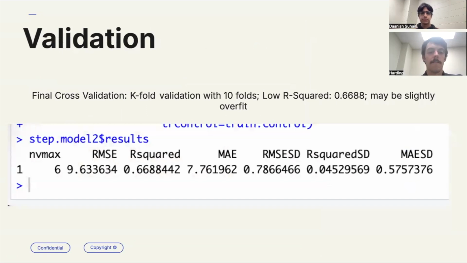For the validation, I used a k-fold cross-validation with 10 folds, and it returned a low R-squared of 0.67 and a root mean squared error of 9.63. This may be slightly overfit. This model might not be perfect, but it is a completely usable model.